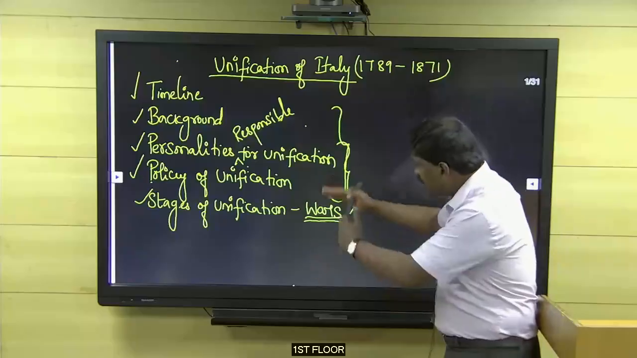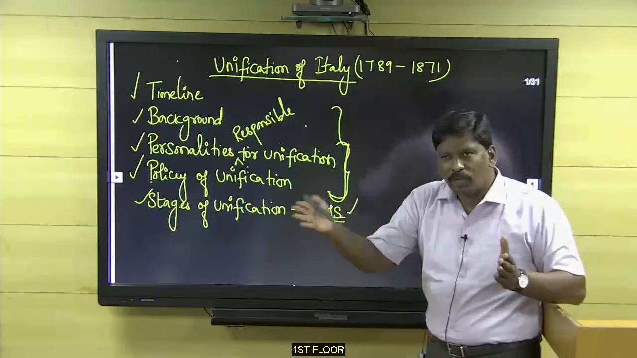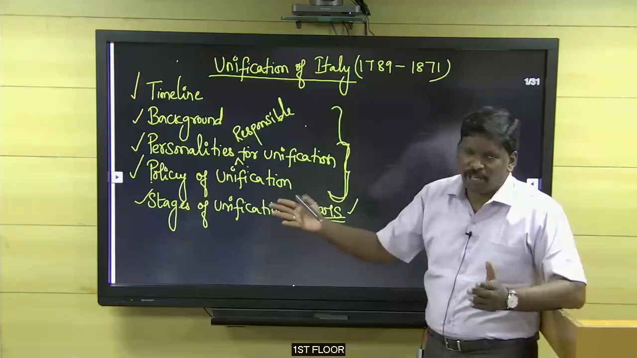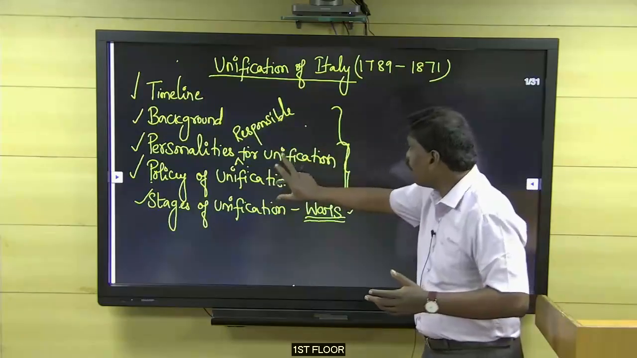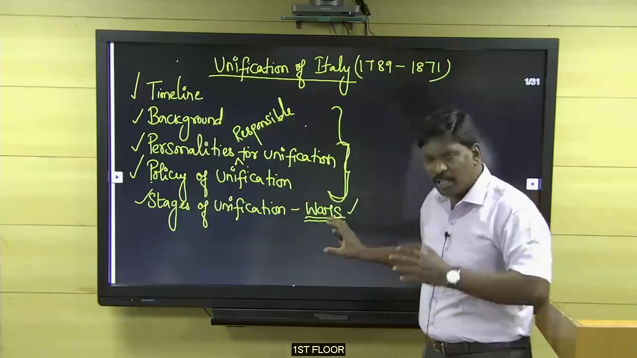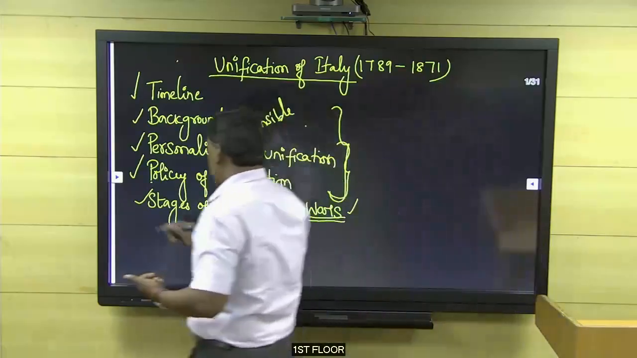The stages of unification are separate. That is the wars. Three wars we are going to see in a different way. So these three are integrated, and this is a separate one. The timeline I will tell you. Okay, can we start?